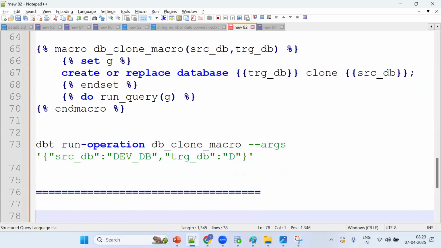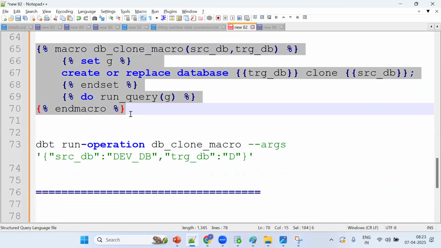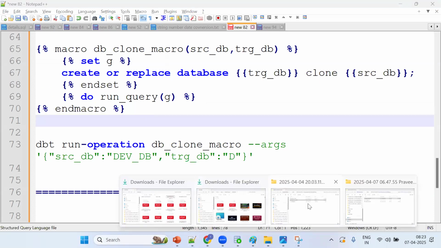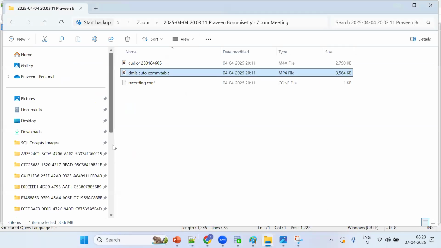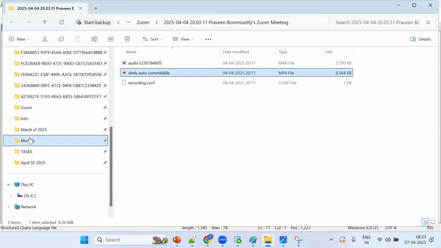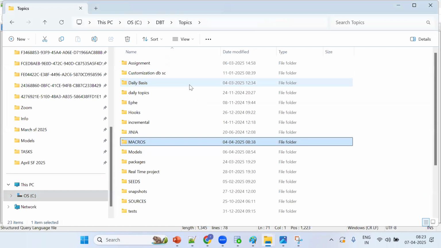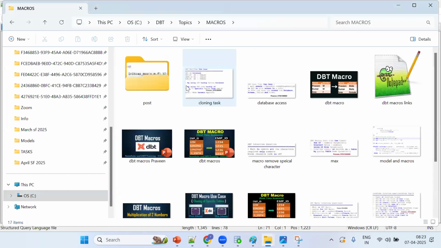Now come to a real-time use case. In my current project, by using a macro, I have made the cloning of an entire database or entire schema or entire tables. I have taken the backup using this concept. Now come to one real-time use case. You need to work on this in a project, then only you can say you worked for 2 years in Snowflake DBT.